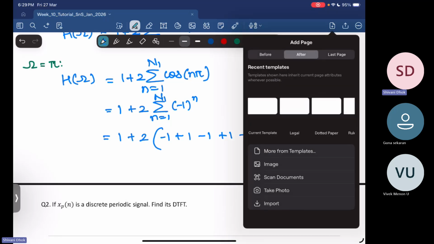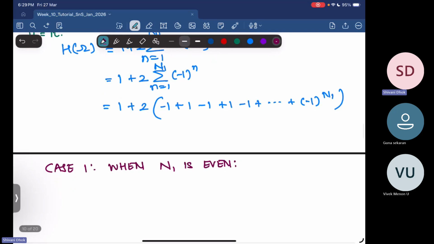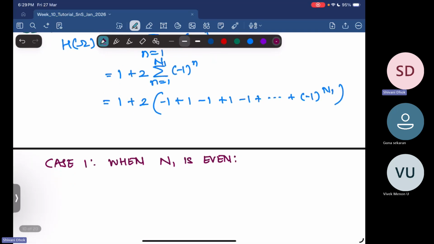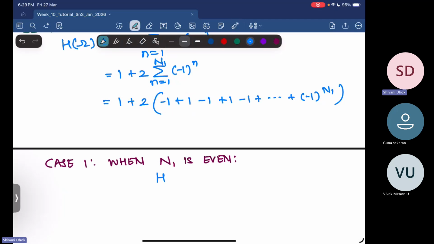Now we can have two cases. Case 1, when n1 is even. When n1 is even, what happens? In that case, you will have 1 minus 1 and plus 1. So you can pair 1 minus 1 and 1 plus 1. So that will get cancelled. So everything gets cancelled and your H of omega is basically equal to 1.